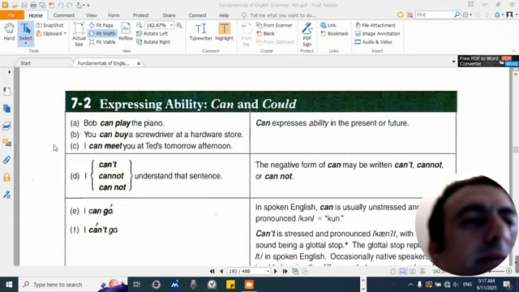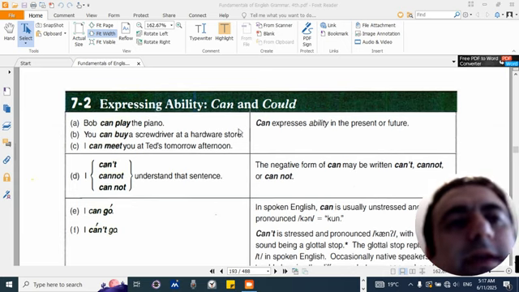7.2. Expressing ability. Can and could. A. Bob can play the piano. B. You can buy a screwdriver at a hardware store. C. I can meet you at Ted's tomorrow afternoon. Can expresses ability in the present or future.